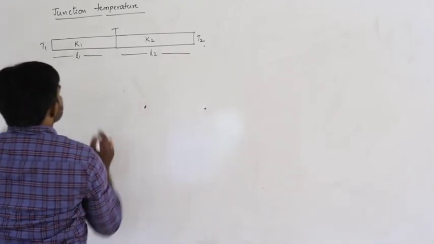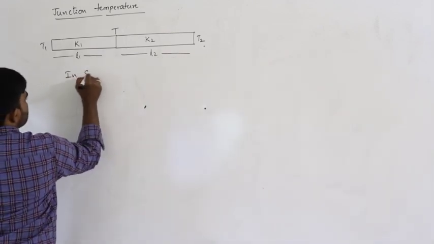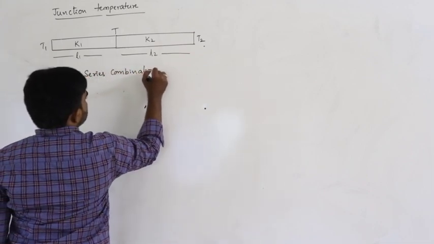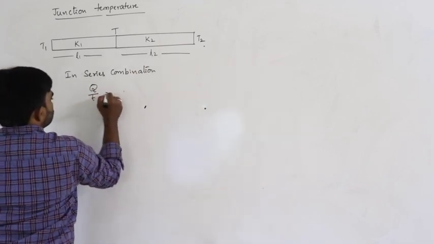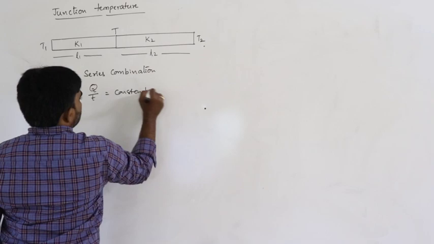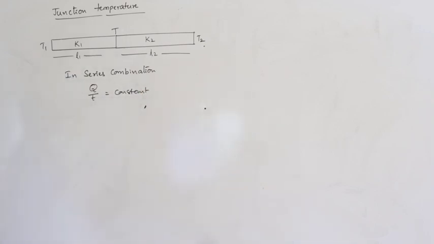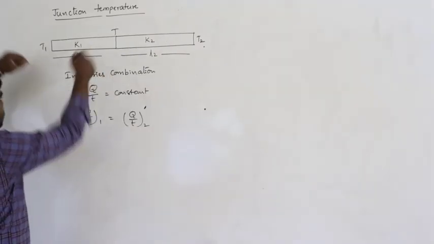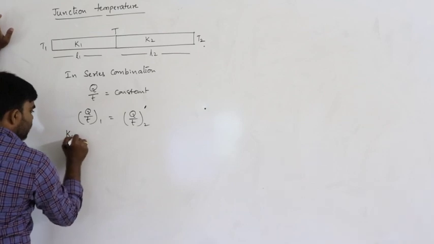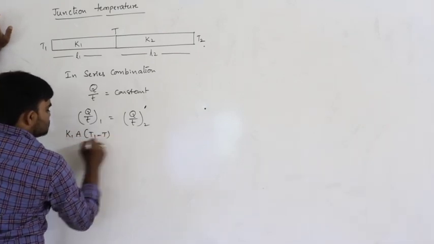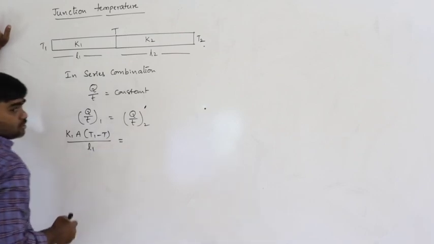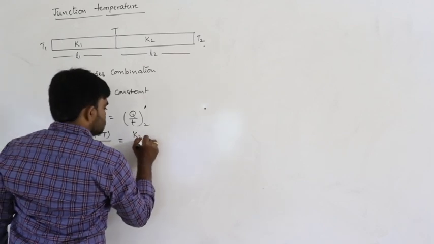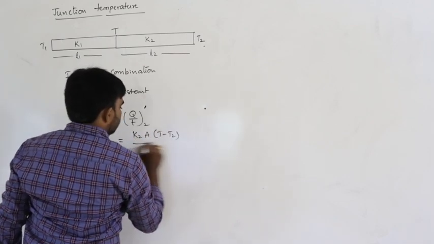Now, in series combination, what quantity remains constant? The rate of flow of heat, Q by t, remains constant in series combination. So Q by t of the first rod is equal to Q by t of the second. Using the formula K A delta T by L, K1 A (T1 minus T) divided by L1 is equal to K2 A (T minus T2) divided by L2.